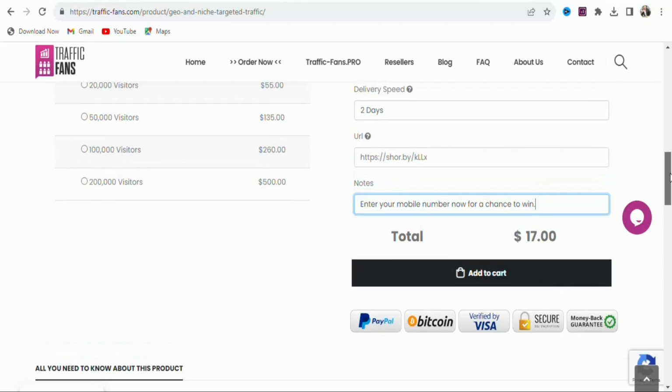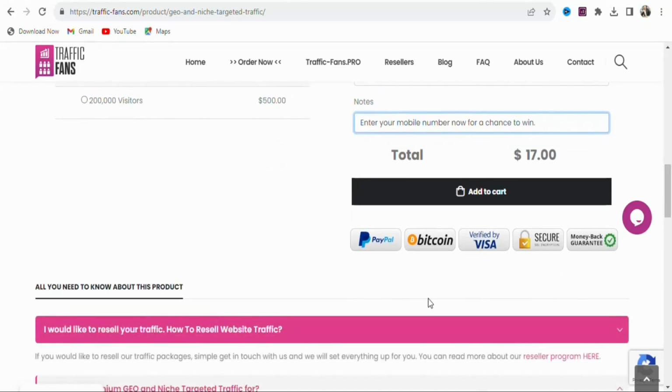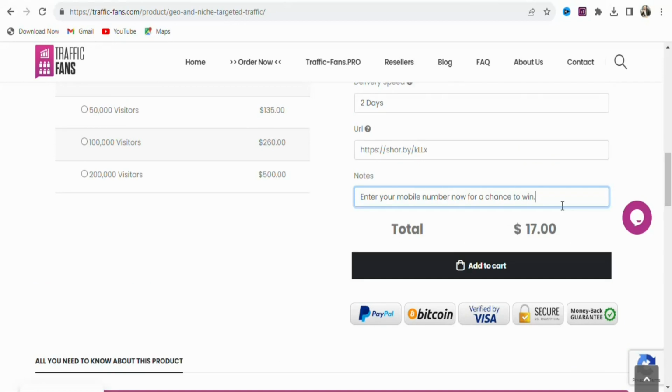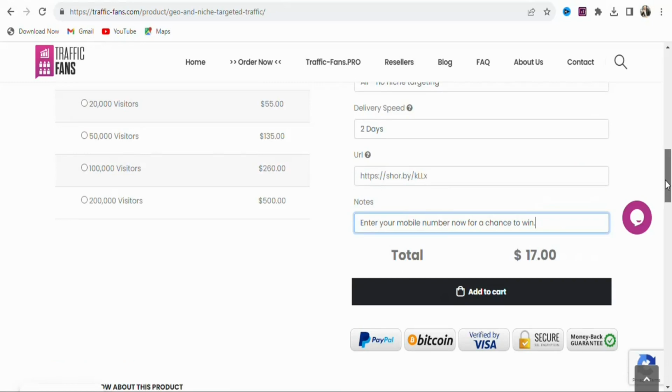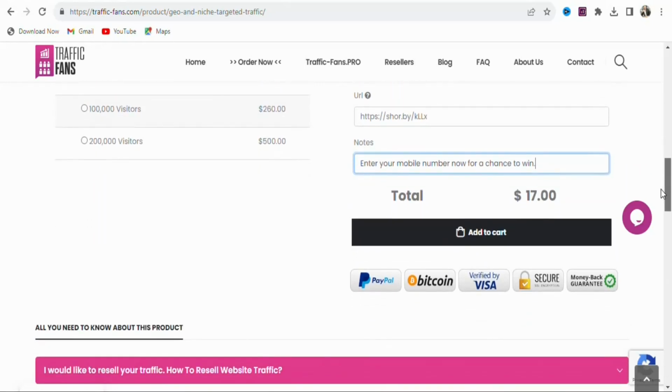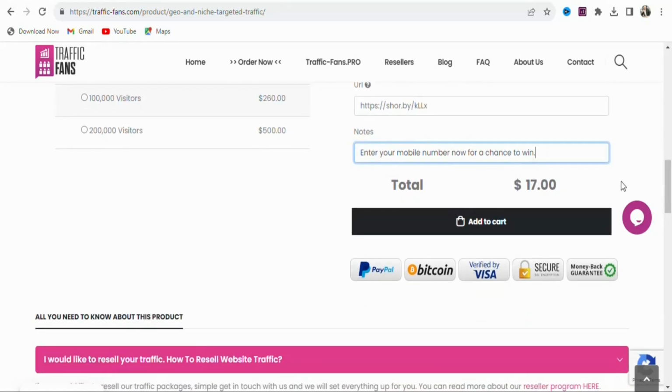Once you paste the description, the next step is that you are going to select the payment method. If you want to use PayPal, you can select that. Bitcoin, Visa, you can select that. So any of these payment methods that you want, you can select it and then make your payment. It's very simple. So what you have to do is that you have to make payment so that you can get targeted traffic to your landing page. So make sure you make your payment so that you can buy the traffic on this website.